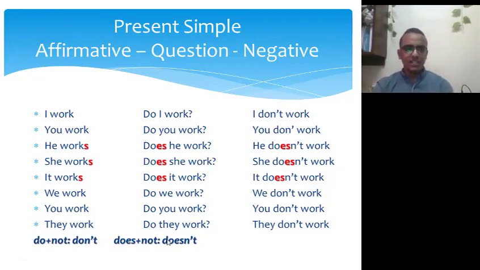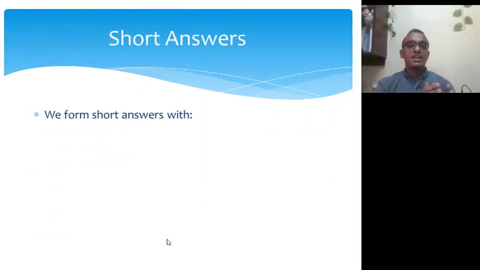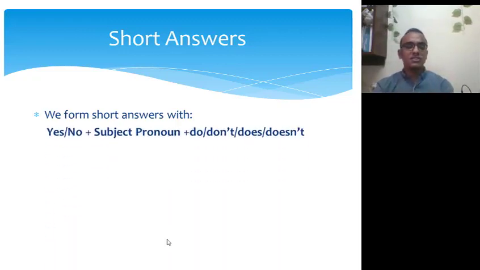Good. Let's get another thing. Here, how to form a short answer. We form short answers with yes or no, plus subject pronoun, plus do, don't, does, or doesn't. So what do I mean here? Let's have an example.